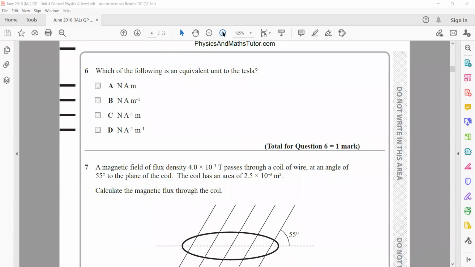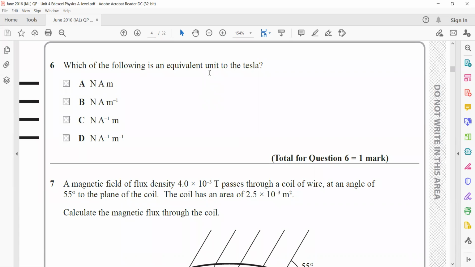In question 6, which of the following is an equivalent unit to Tesla? Tesla is a unit of magnetic flux density, or magnetic field strength.